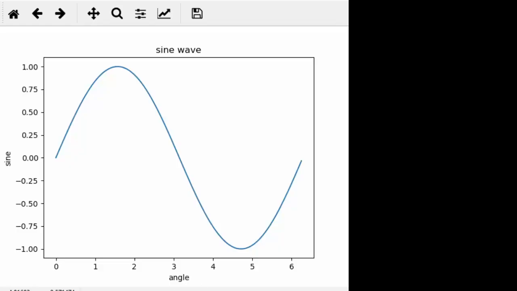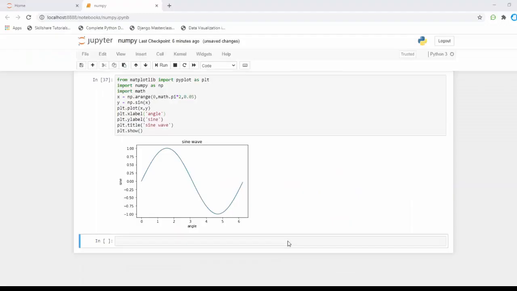Yeah, this is called a GUI. This is how it could be. When we run our matplotlib in a .py file, it will prompt like this. It is called GUI format. This is also how we can show our output. Now I'm closing this. I think this will be clear for you.